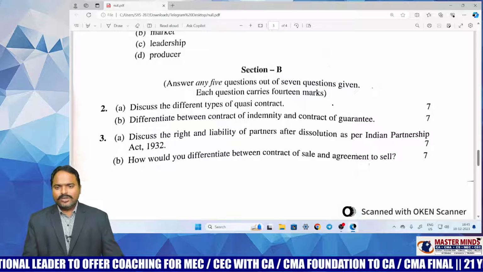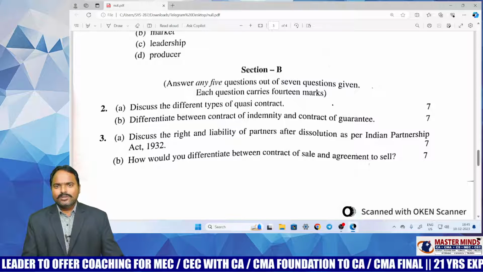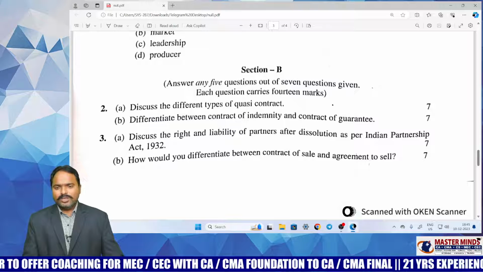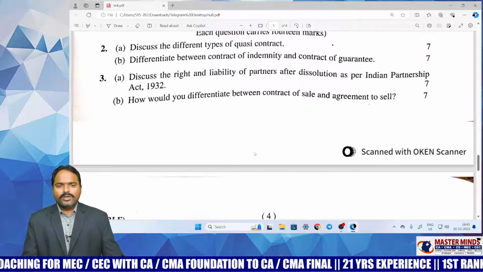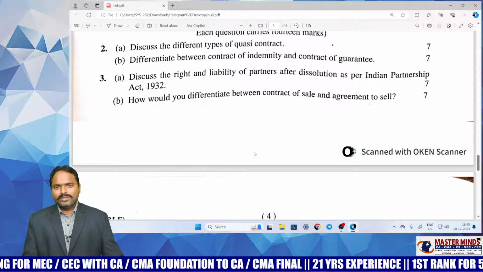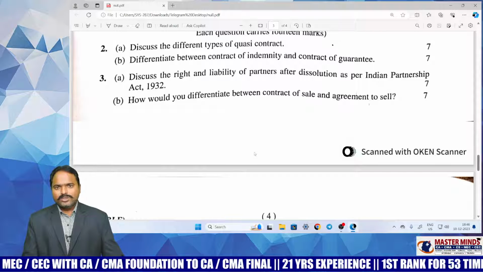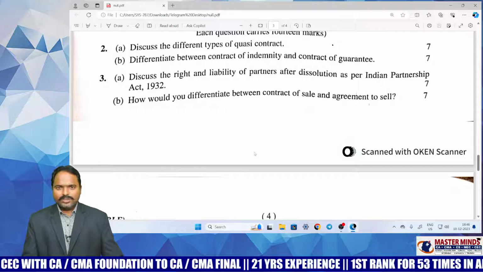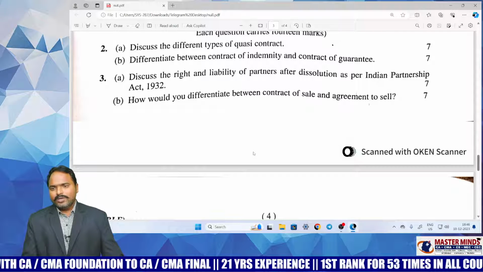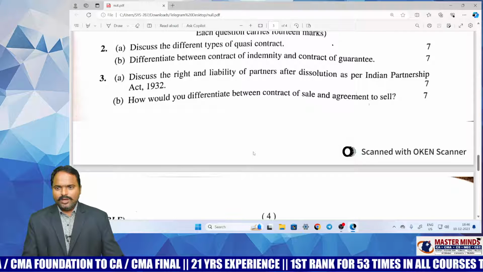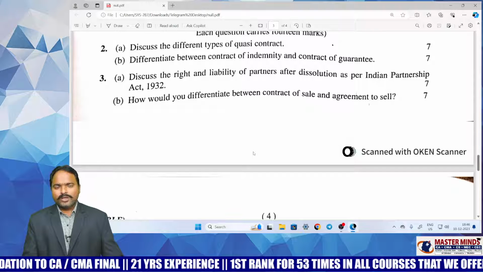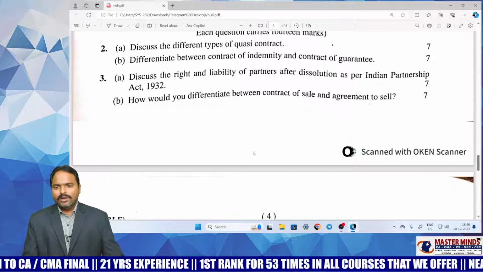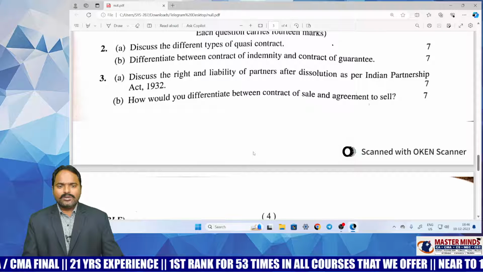Discuss the different types of quasi-contract. This question is there in our material, a direct question; quasi-contract types are there. And contract of indemnity and contract of guarantee is there in the differences, a self-study question for students. From that topic only, the question has been directly asked. And discuss the rights and liabilities of partners after dissolution as per the Indian Partnership Act 1932, that is also there. And how do you differentiate between contract of sale and agreement to sell?